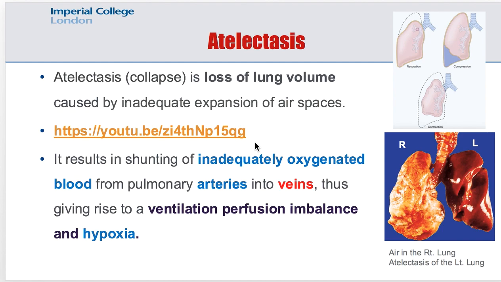So why do you think we may have loss of the lung volume? Why do we lose the volume of our lungs? This is basically because of inadequate expansion of air spaces, which can happen because of many reasons. If the lung is not expanding sufficiently, then the blood in the pulmonary arteries will not be oxygenated, and this will result in shunting of inadequately oxygenated blood into the pulmonary veins and result in hypoxia.